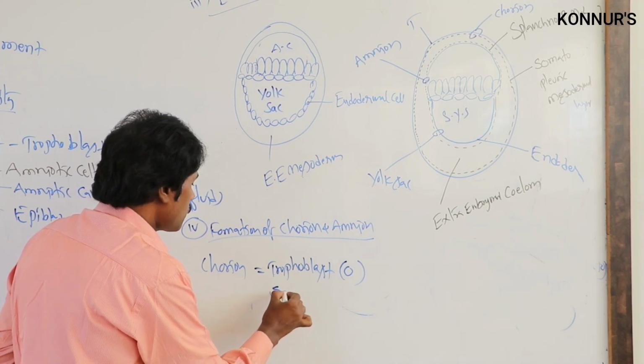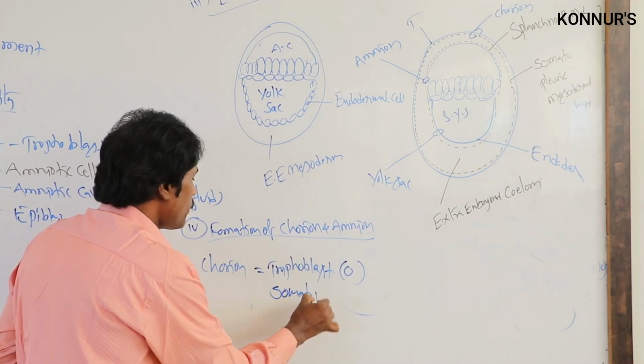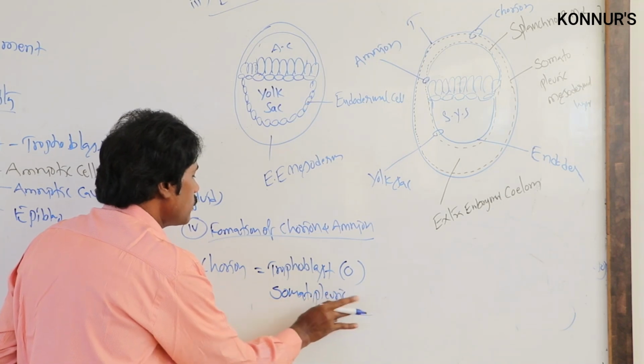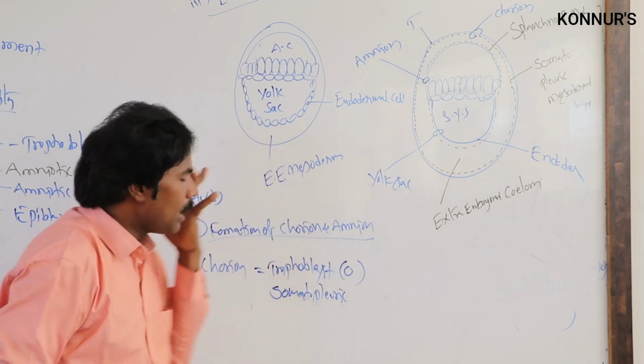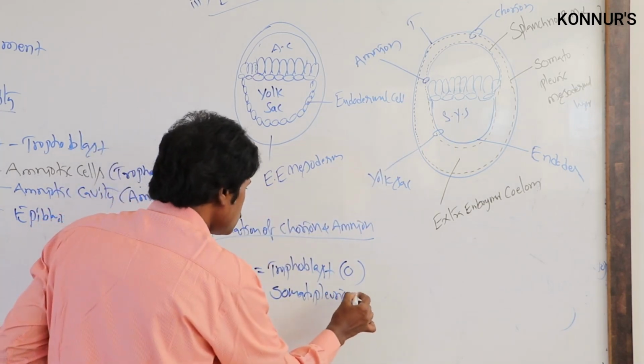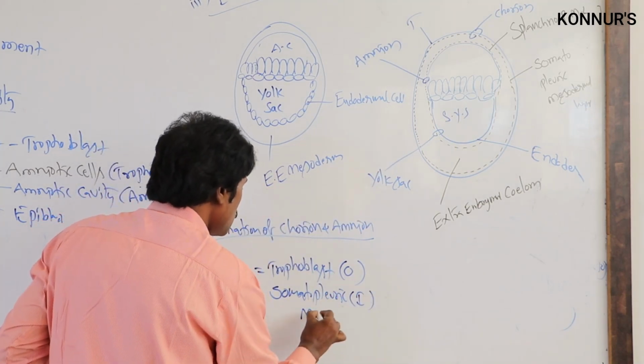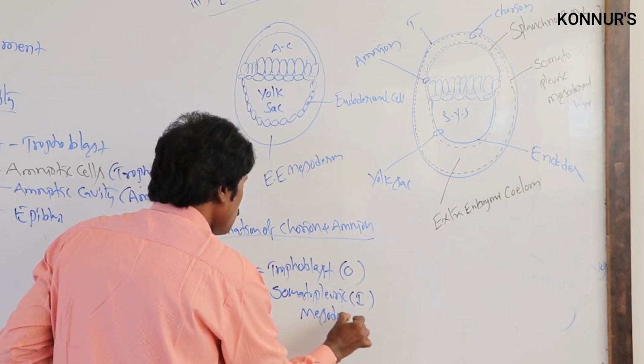That is the somatopleuric mesodermal layer. This is mesoderm.